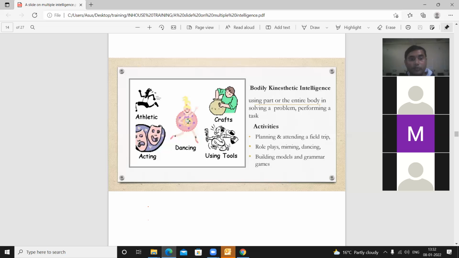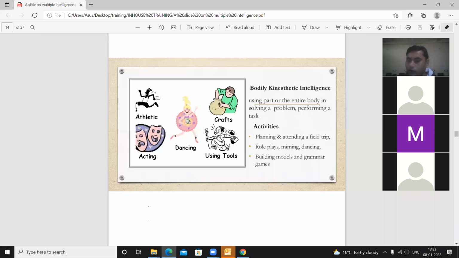Or some students may be interested in acting, dancing, using tools. Crafting is also one of our curriculum activities in the school. We might have done, or we might be using, these types of activity in the classroom. So these types of intelligence are also found in the students, and we try to give respect to their interest.